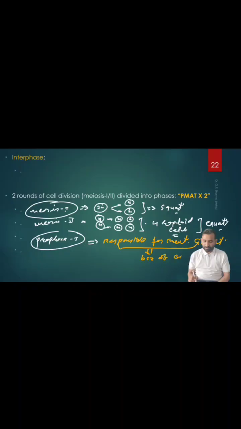Another point you have to understand here, the prophase 1. We said meiosis creates genetic diversity, right? So here prophase 1 is responsible for creation of genetic variation because crossing over occurs in the prophase 1. Because of this crossing over, what do they have? They have the exchange of the genetic materials. We will come into the details of this prophase 1.